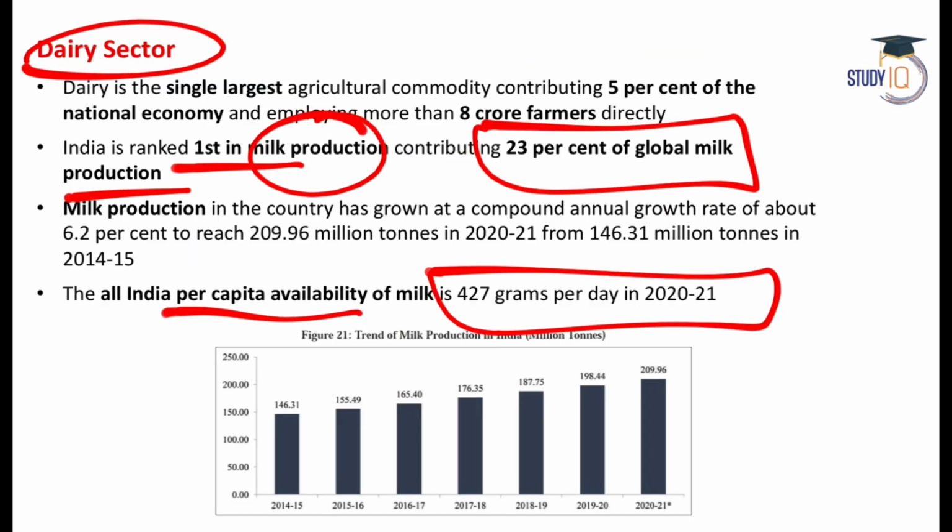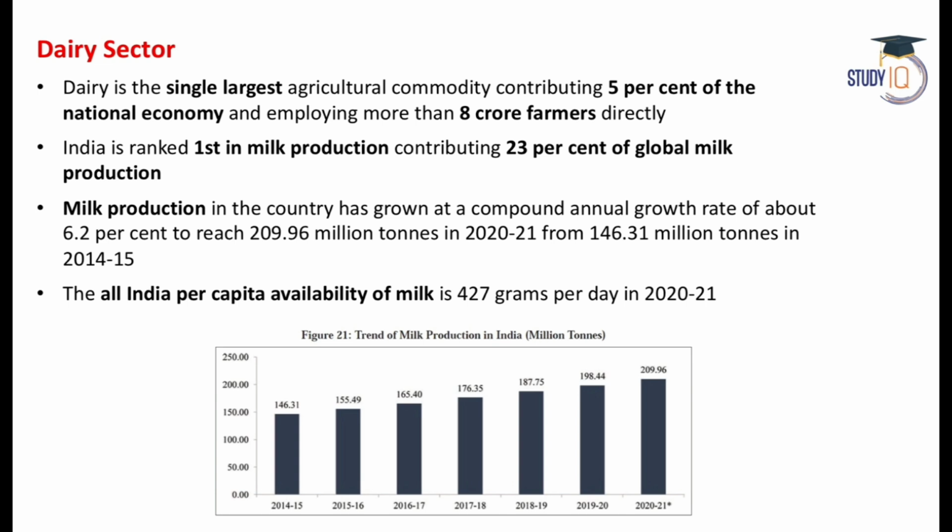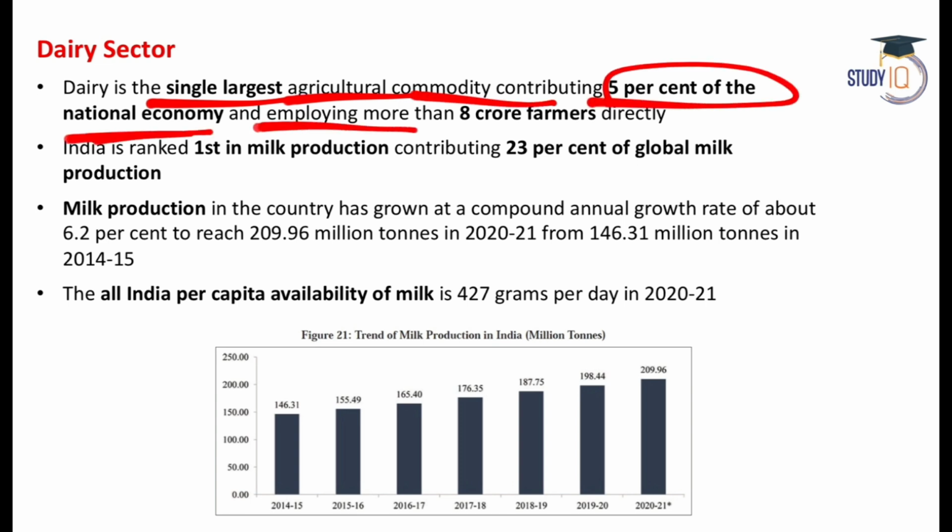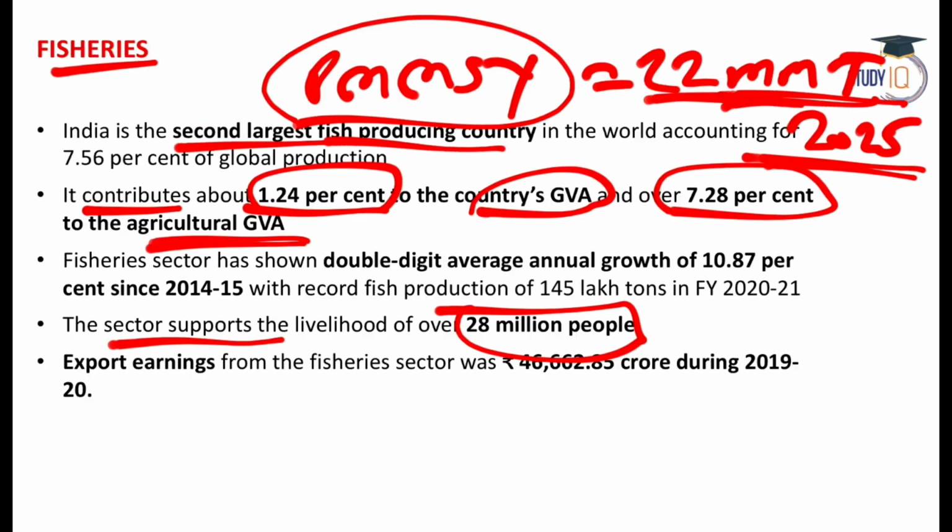And let me also tell you that the dairy sector is the single largest agricultural commodity, contributing 5% to the national economy, and it employs more than 8 crore farmers.